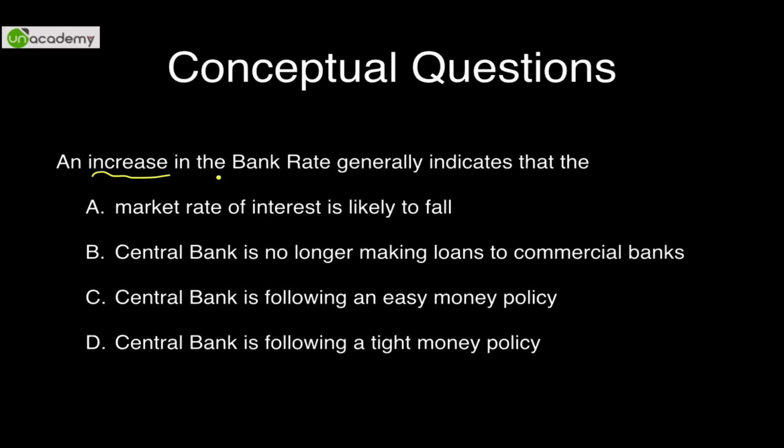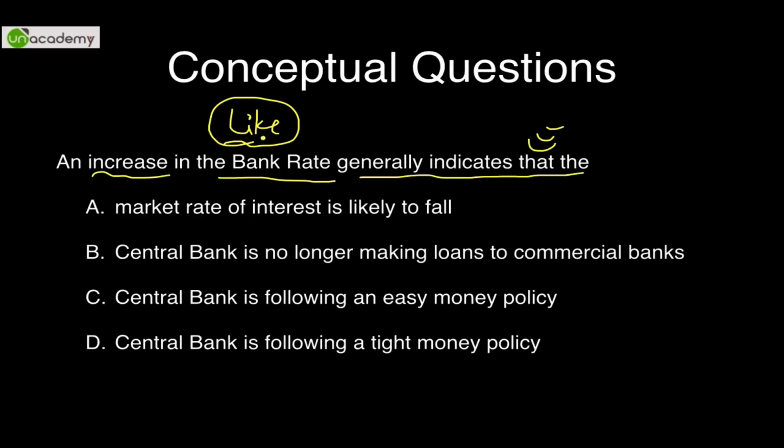Now, an increase in the bank rate generally indicates... we all know that if the bank rate is increased, then the central bank really likes its money. They just want to preserve as much as they can. They think that the tendencies are inflationary, so they want to control it. So the central bank is following a tight money policy, and they can also do the same thing with the repo rate. The result will almost be the same.